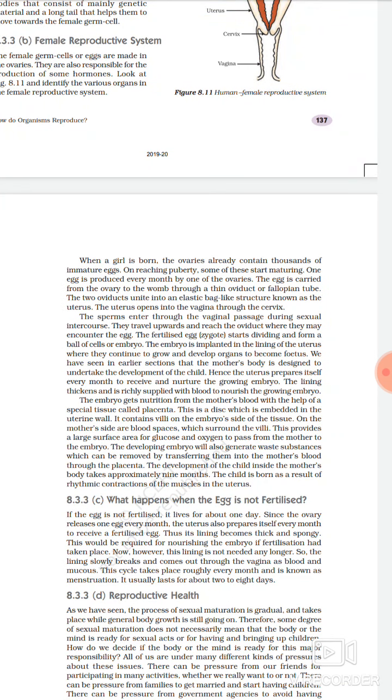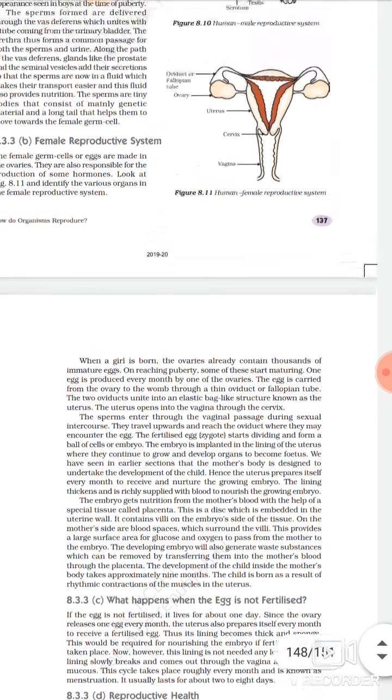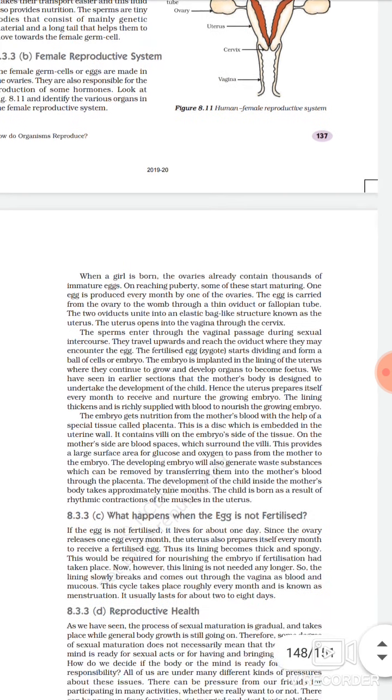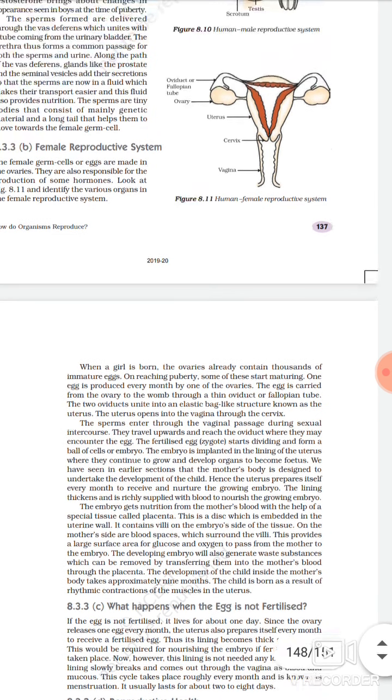Okay, the uterus opens into the vagina through the cervix. Here you can see the cervix, a small hole is called the cervix, and this is the vagina. The uterus opens into the vagina through the cervix. So the cervix is the first opening and the vagina is the opening of that organ to the outside of the female body. That's why we say that the uterus opens to the outside into the vagina through the cervix.